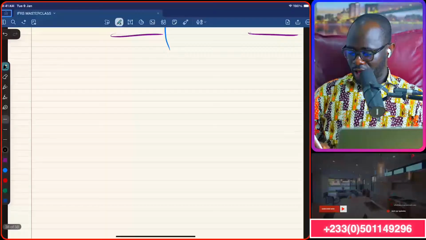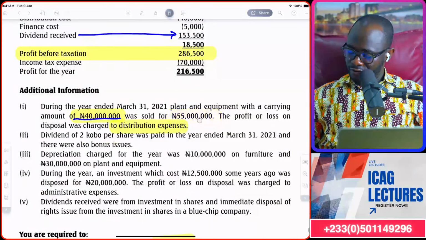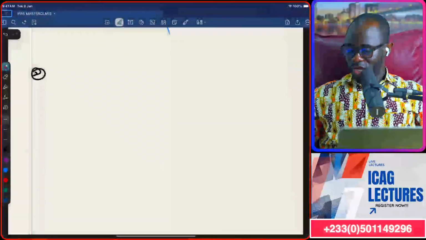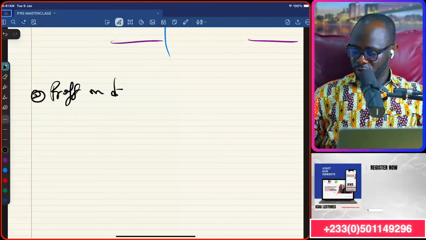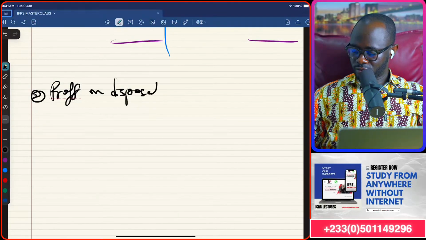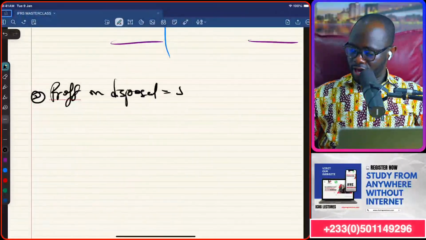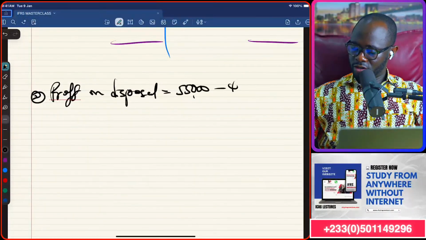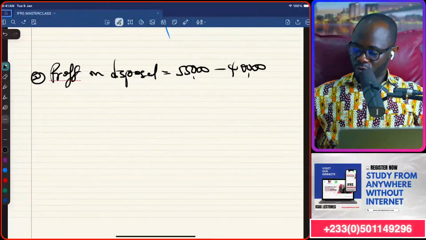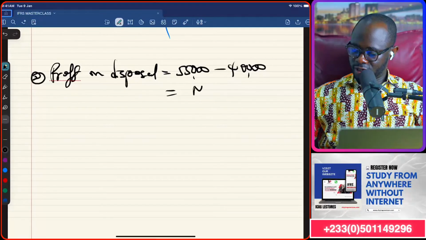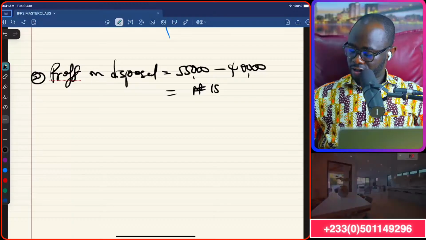And I'll bring that up in workings 2. What are we going to get? We got 55, but the carrying amount was 40. So that will be a gain. So profit on disposal will be 55,000 Naira minus 40,000. So we made a gain of 15,000 Naira.